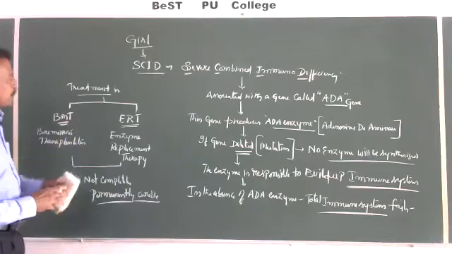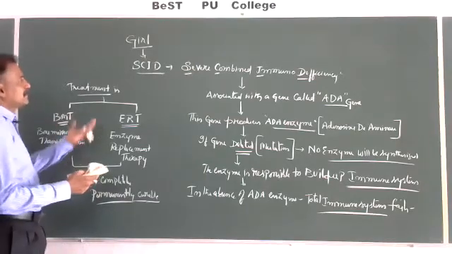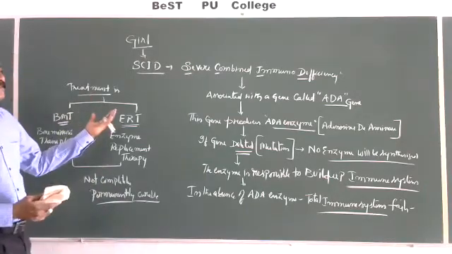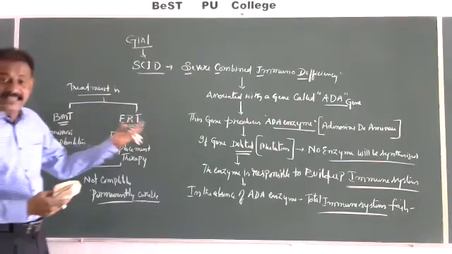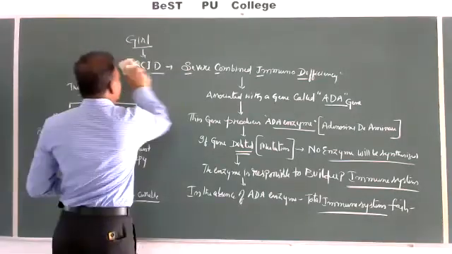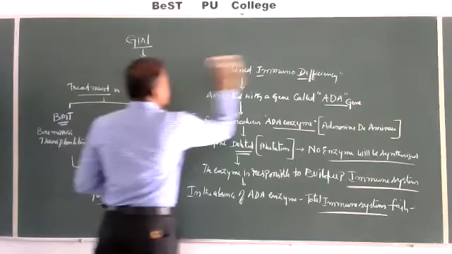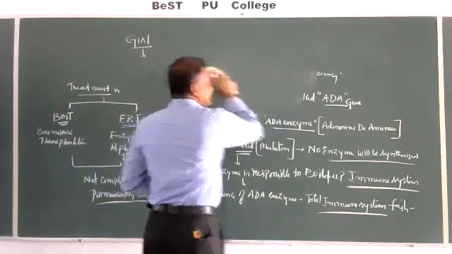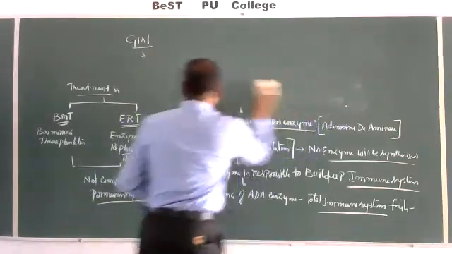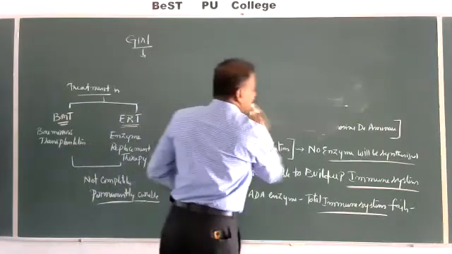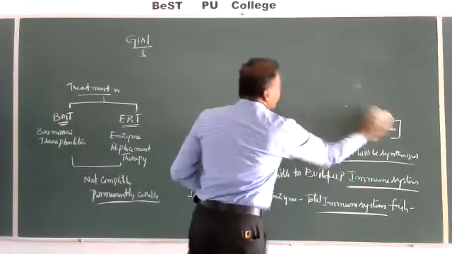Before entering into the permanent method, how are these SCID patients given gene therapy? The first step in the gene therapy of a SCID patient is to take T lymphocytes from the patient's body.